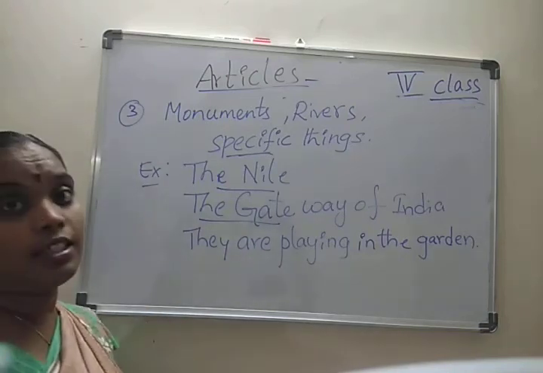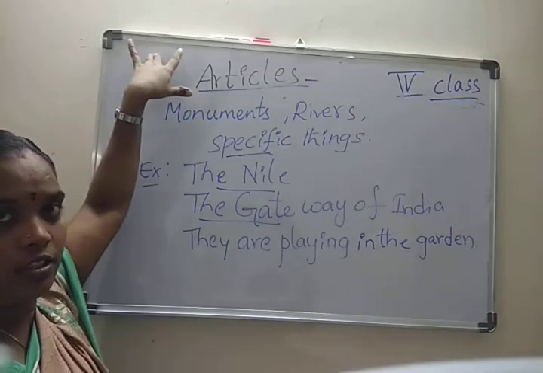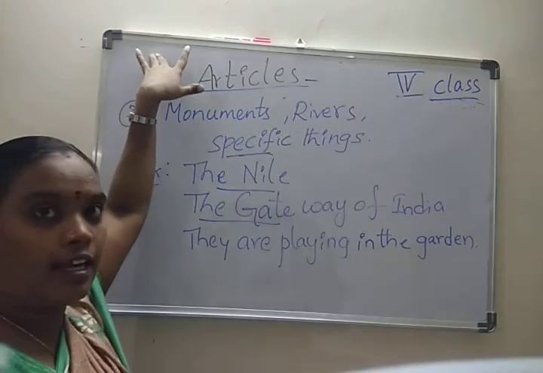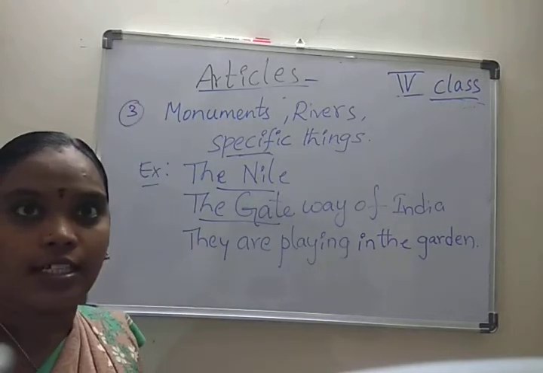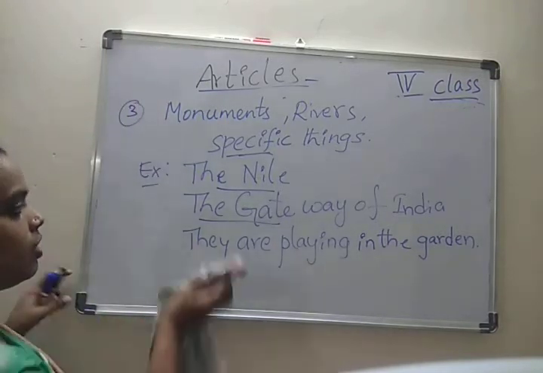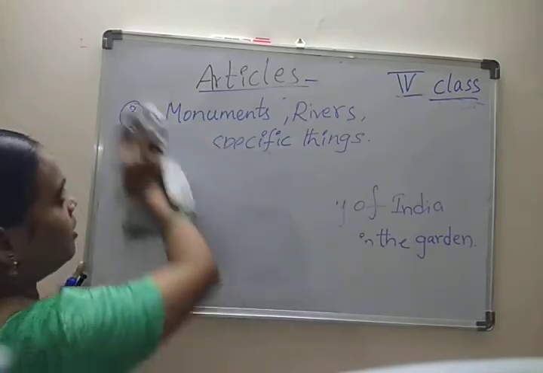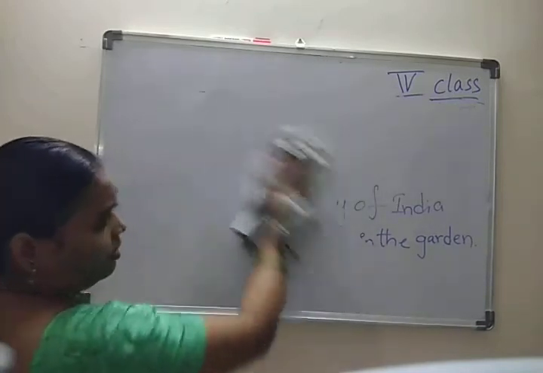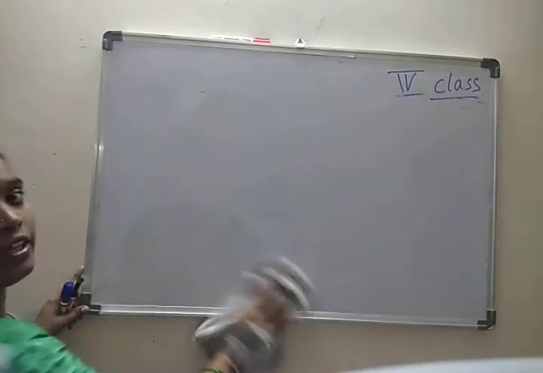And the is a definite article. And a and an are the indefinite articles. How many articles are there in English, children? 3 articles. What are the articles? A, an, and the. A and an are the indefinite articles, and the is the definite article.